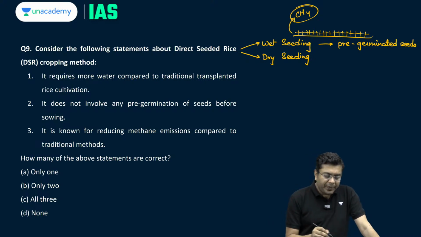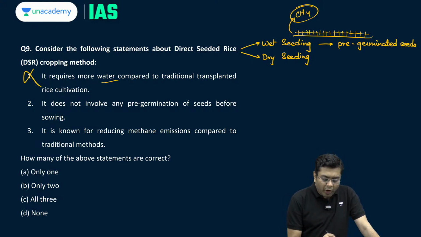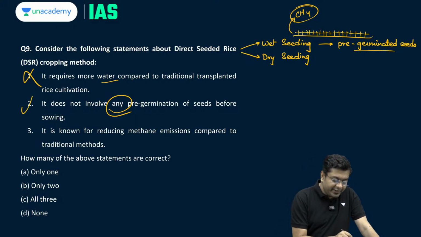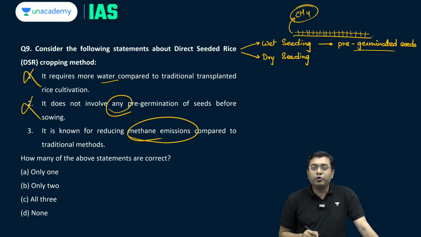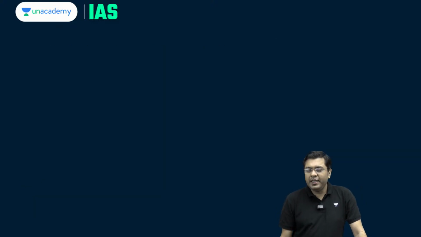Okay. So, here it requires more water compared to the traditional transplanted rice cultivation. Incorrect. It does not involve any pre-germination of seeds. It is an absolute statement. So, that makes it incorrect here, because pre-germinated seeds can be used. So, this is also incorrect. It is known for reducing methane emissions compared to the traditional method, that is the flood irrigation method. So, in comparison to that, it is known for reducing methane emissions. That is correct. So, the correct statement in this case is going to be A, that is only 1.